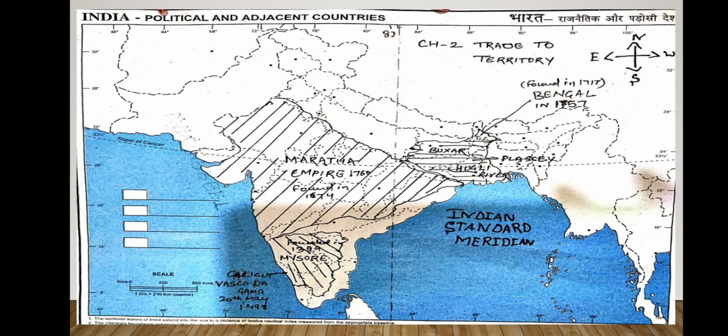Now you see there was one more big empire, the biggest empire at that time. It was the Maratha Empire. You can see its expansion is very much from east to west, we can say, and in the center.